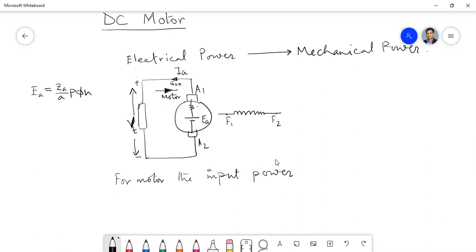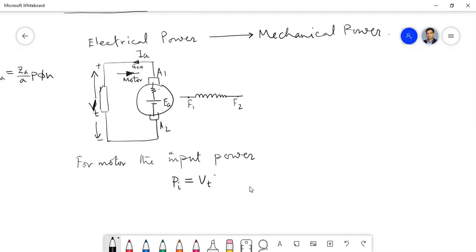Other things are the same. So what is the power input to the motor? Vt into IA, as simple as that. So Vt into IA is the input power.